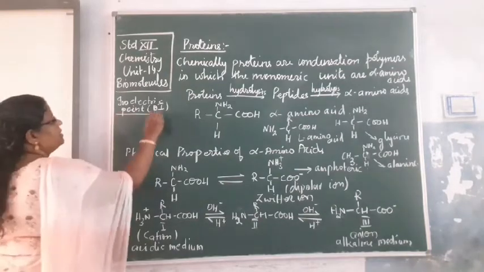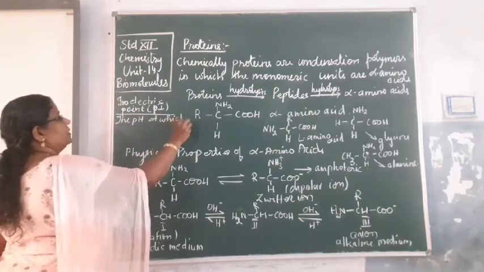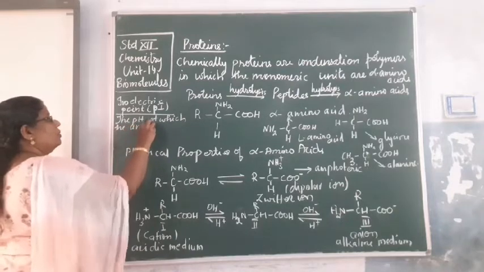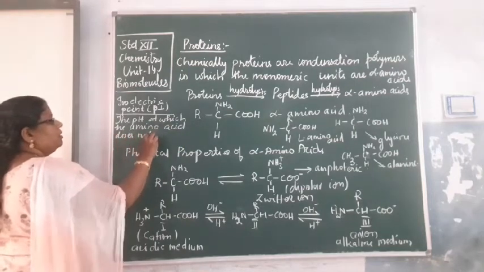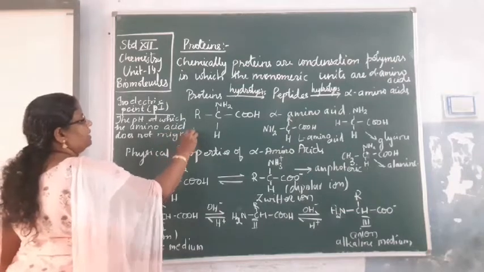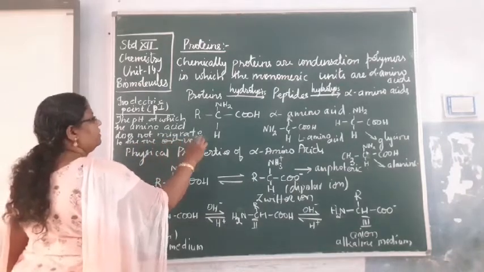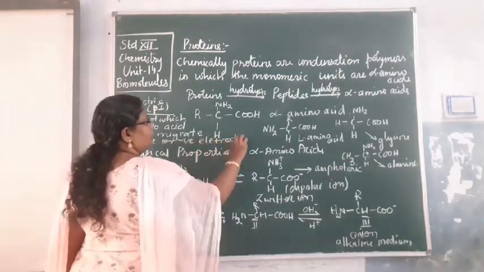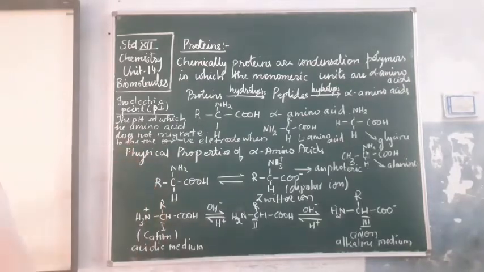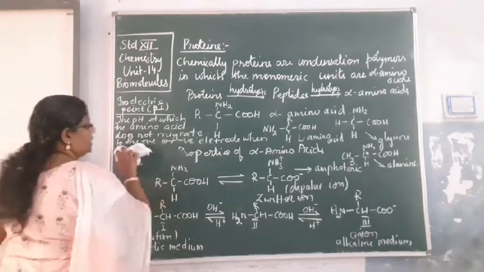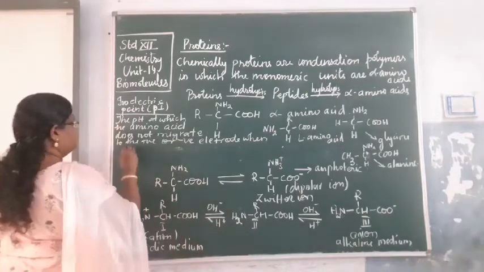It is defined as the pH at which the amino acid does not migrate to the positive or negative electrode when electric field is applied.